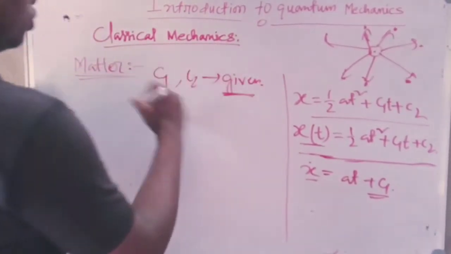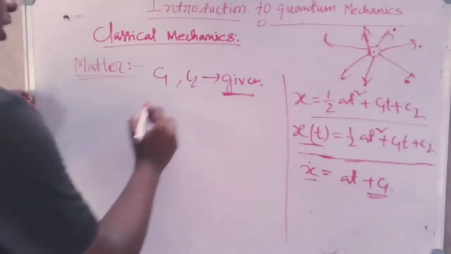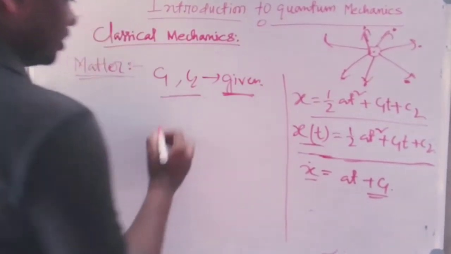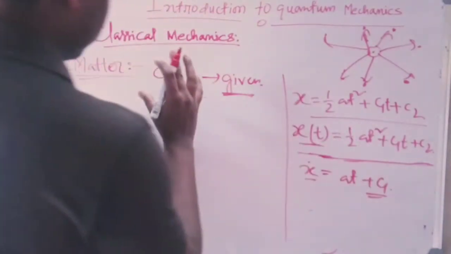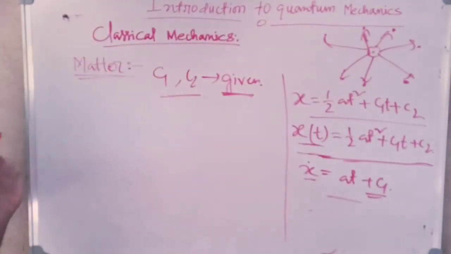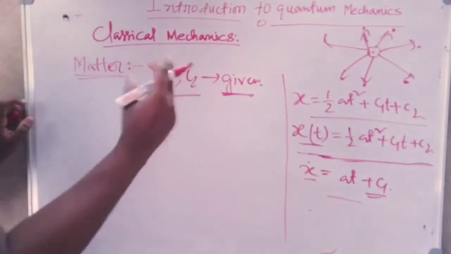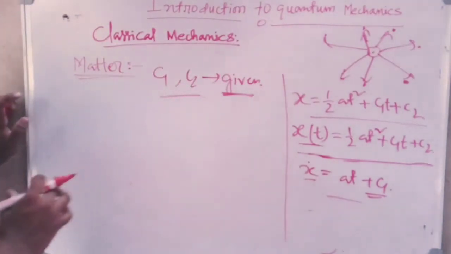If the values of these two integration constants, that means the unknown integration constants, are given, then one may apply the Newtonian tools or Newton's laws of motion to find the dynamics of that system. And one can supply the values of c1 and c2 by some boundary conditions or initial boundary conditions.